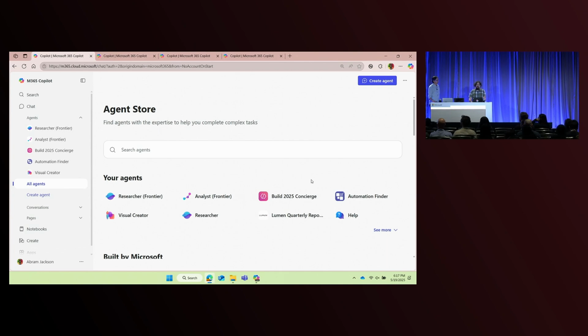We've also rebuilt this navigation pane over on the left side of the screen to show our agents, our conversations, our pages. You may have seen other sessions talking about search and notebooks and create, but we're here to talk about agents. So let's look at my Build 2025 Concierge and click on these little dots that say More, and I'm going to edit.